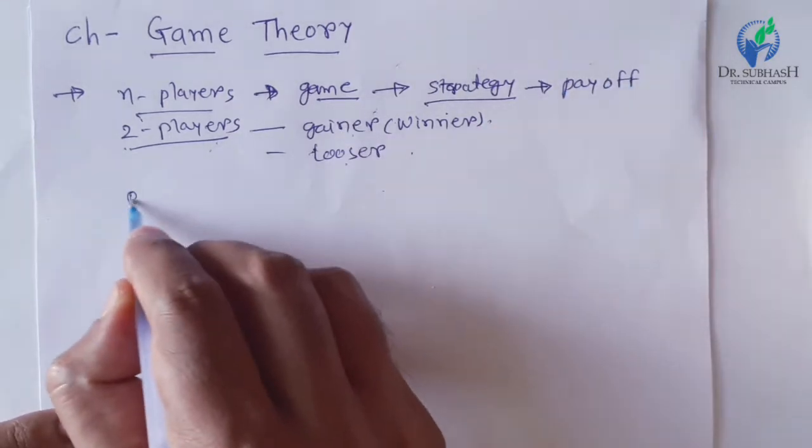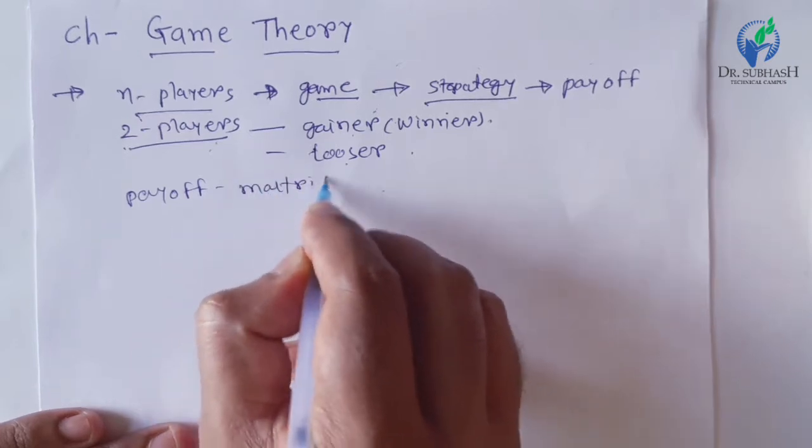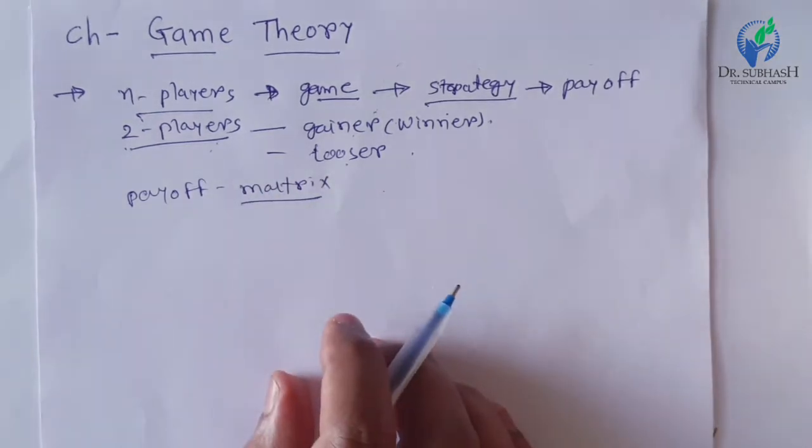The payoff is always indicated in the form of a matrix.